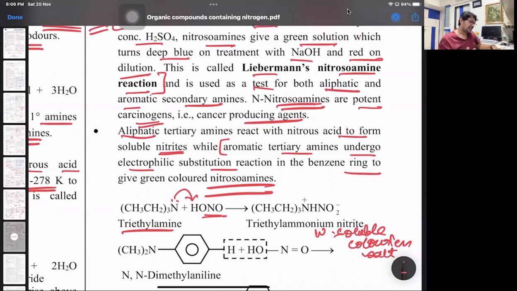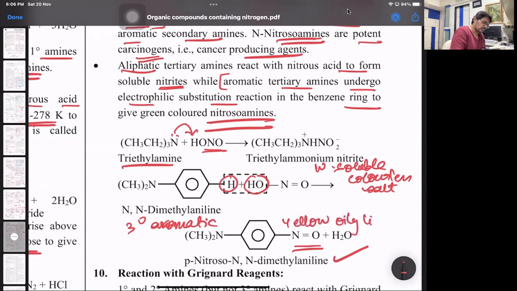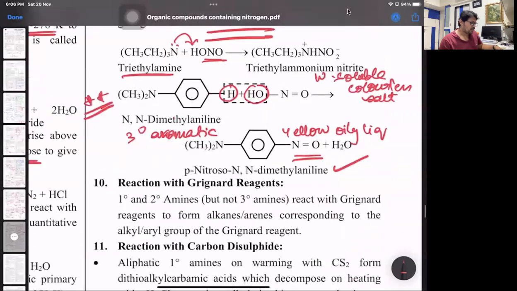Whereas if you take a 3 degree aromatic, N,N-dimethyl aniline, look at that. 3 degree aromatic. At the para position, H and OH are given out and it forms a nitroso derivative. Para nitroso N,N-dimethyl aniline. That's your yellow oily liquid. Mark this reaction important. 3 degree aromatic. Okay. Next one, a very important reaction.